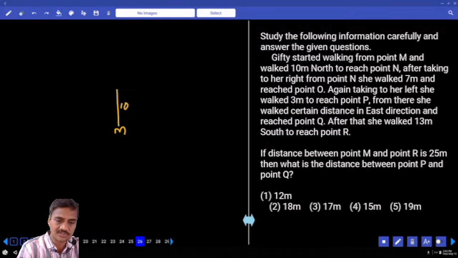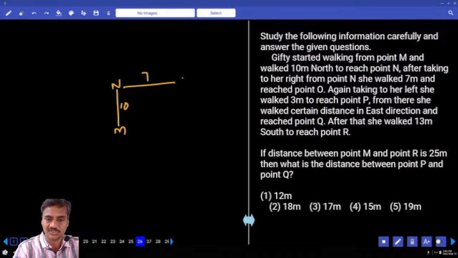10 meters north to reach point N. After taking a right from point N, she walks how many meters? 7 meters and reaches point O. Again taking a left, she walks 3 meters to reach point P.